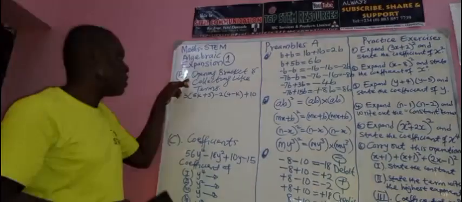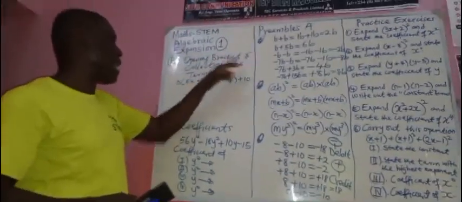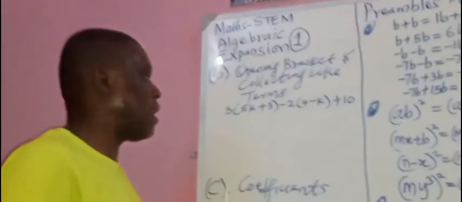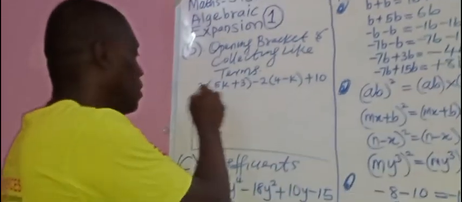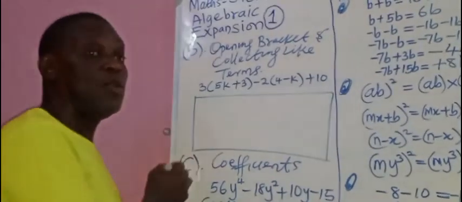Okay. So these are preamble 1, preamble 2, preamble what? 3. Now let's go to preamble 4. Opening brackets and collecting like terms. Be attentive here. Before I go into this, I want to explain something here. Look at this.